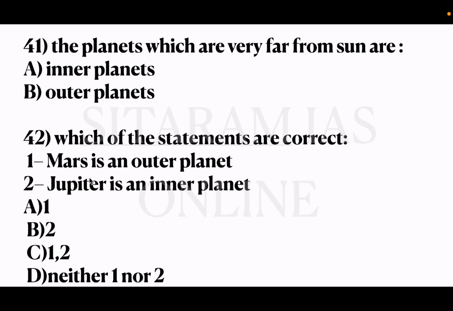Okay, so statement number 1 is wrong. And coming to statement number 2, Jupiter, Saturn, Uranus, Neptune come under the outer planets list. So statement number 2 is also wrong. And the belt which is formed between Mars and Jupiter orbits, the asteroid belt, lies there. Okay. So here both the statements are wrong. So option D, that is neither 1 nor 2, is the correct answer.